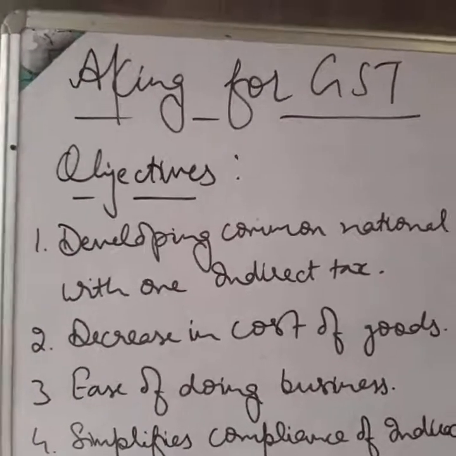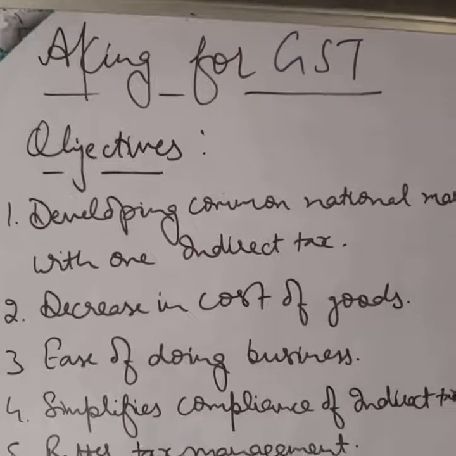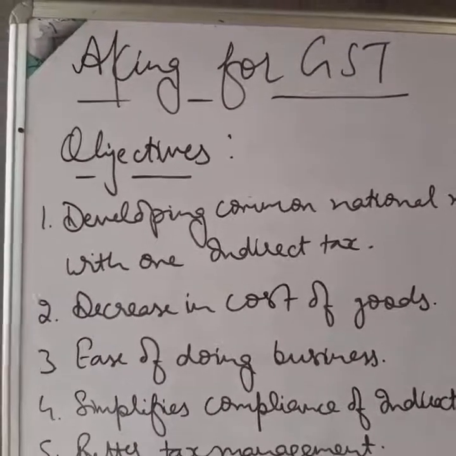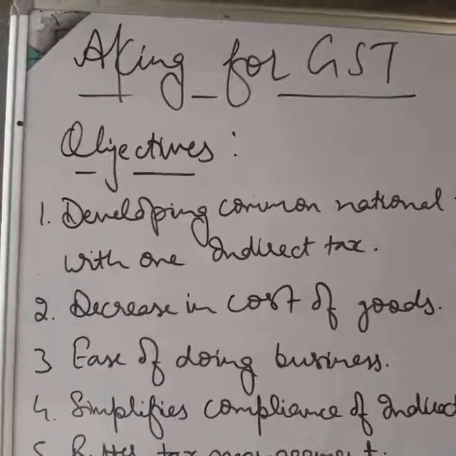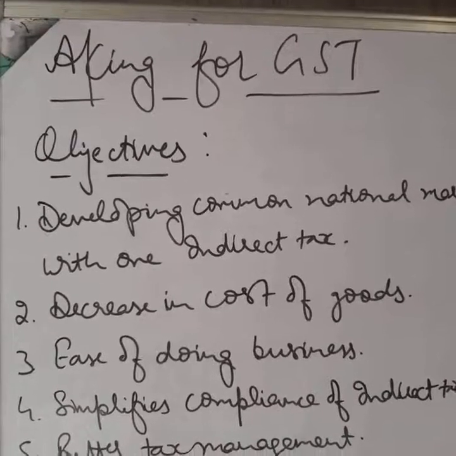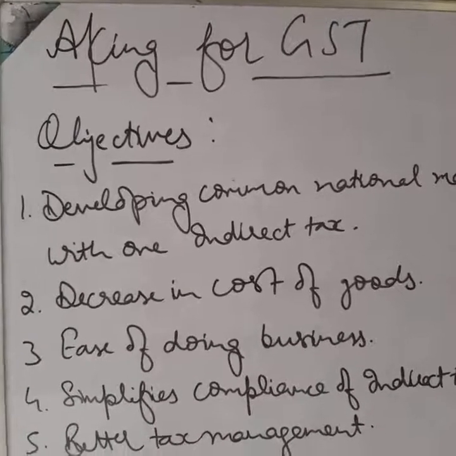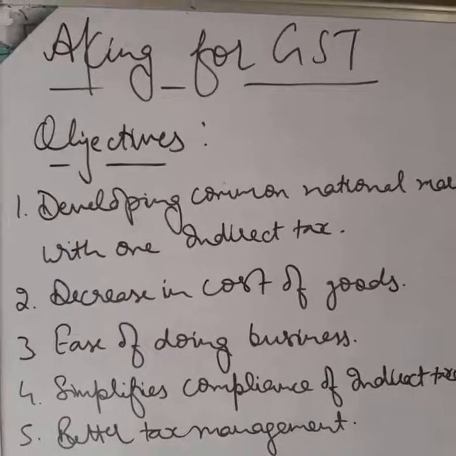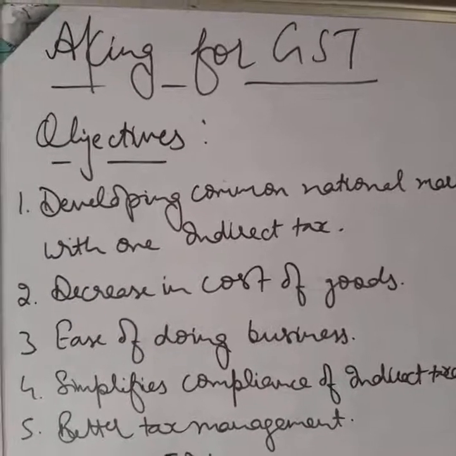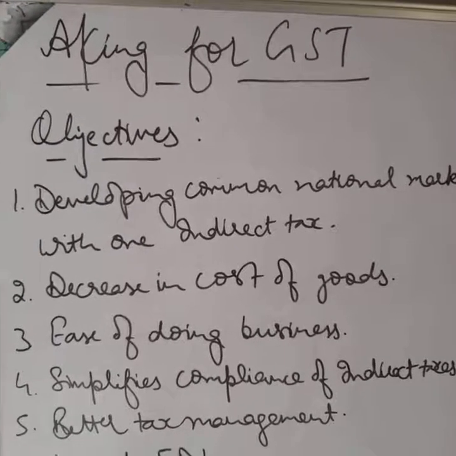It has decreased the cost of goods by removing the cascading effect of taxes. Cascading effect means tax on tax. Now GST paid is set off against GST collected. Students, GST paid is input GST, which is paid on purchase of goods, and GST collected is GST collected from the customers on sale of goods.